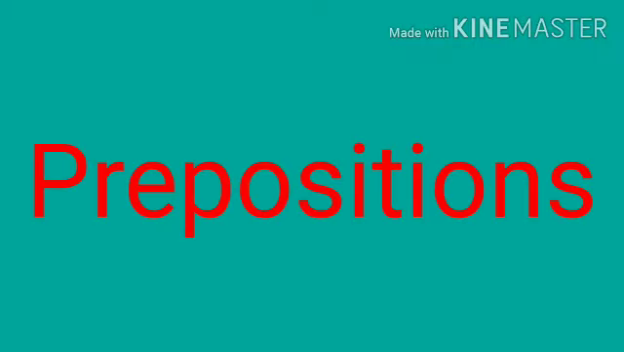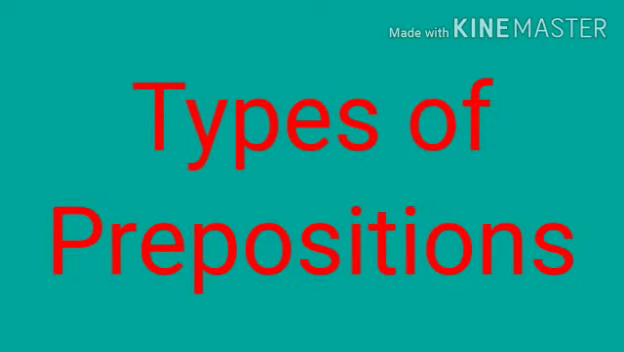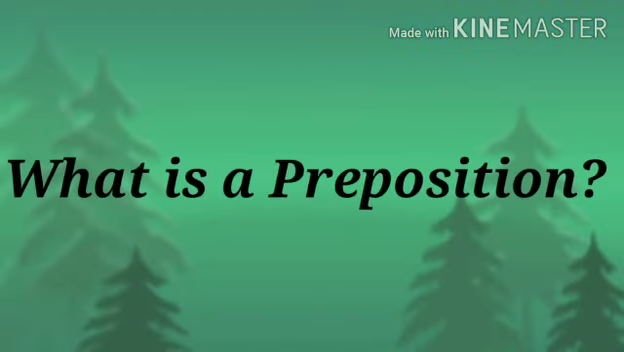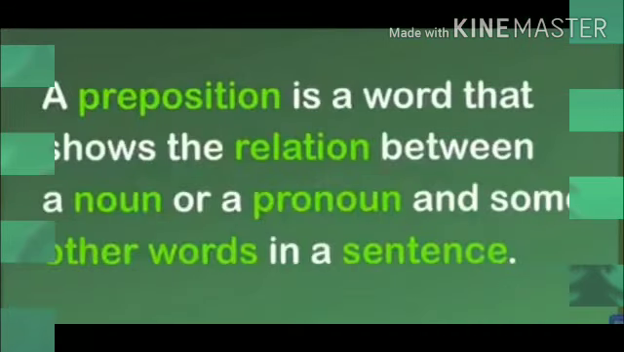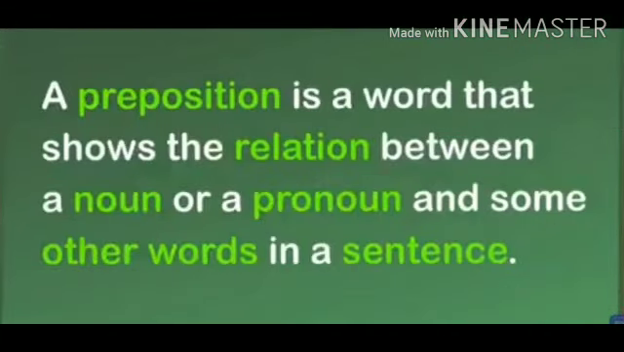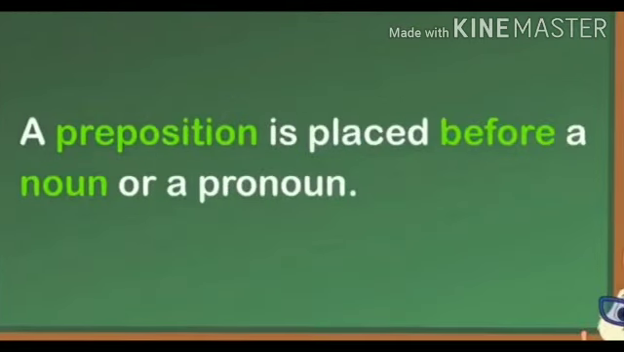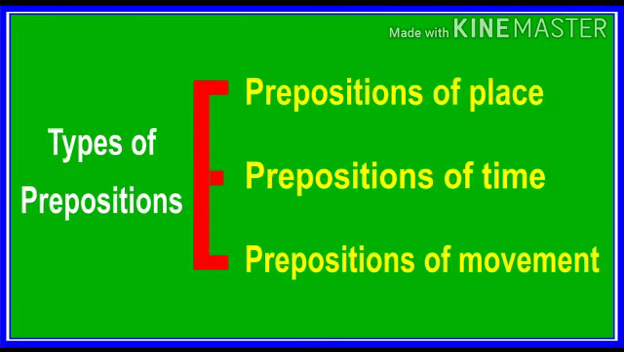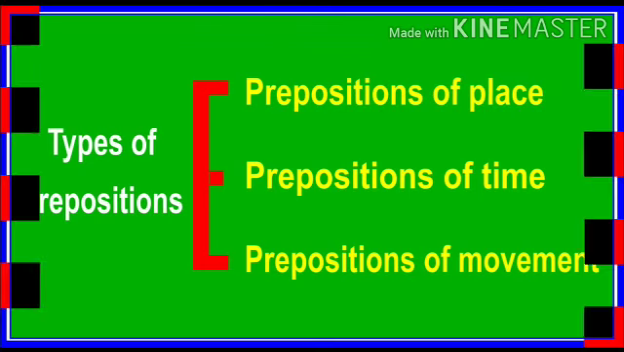In this video we are going to study about prepositions and types of prepositions. So let us understand what is a preposition. A preposition is a word that shows the relation between a noun or a pronoun and some other words in a sentence. A preposition is placed before a noun or a pronoun. There are various types of preposition. We are going to study about preposition of place, time and movement.